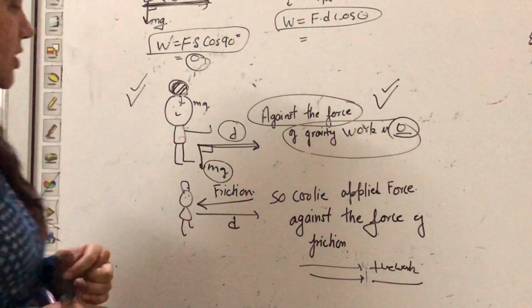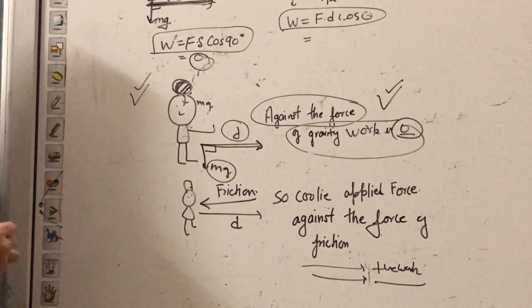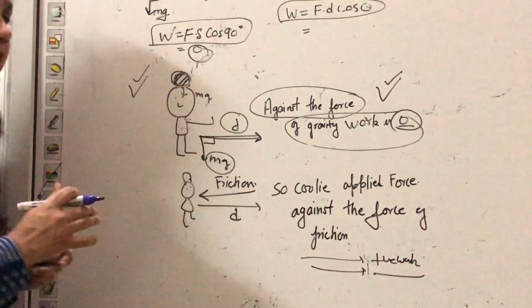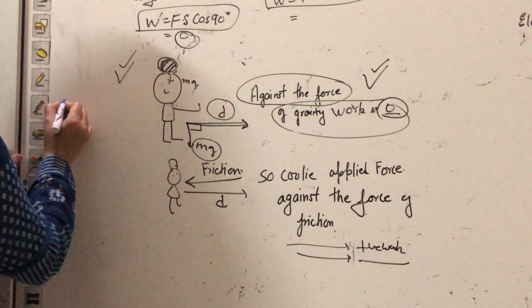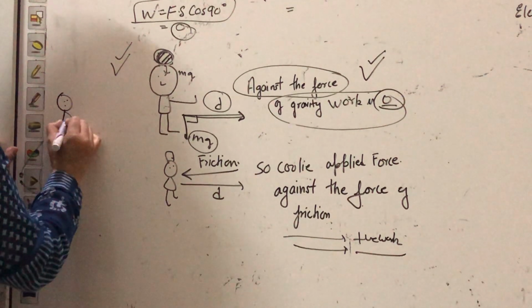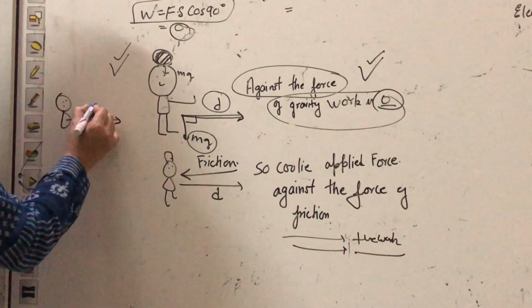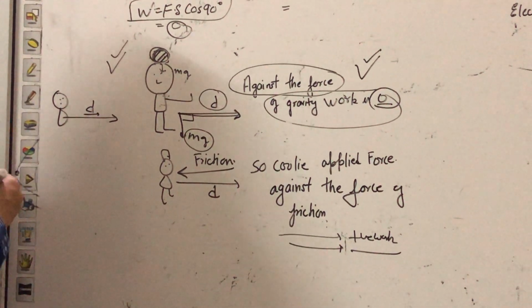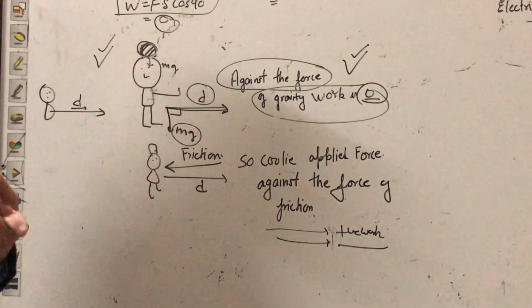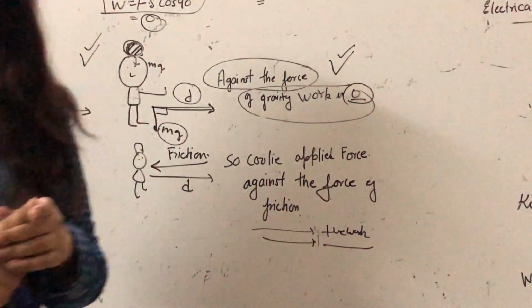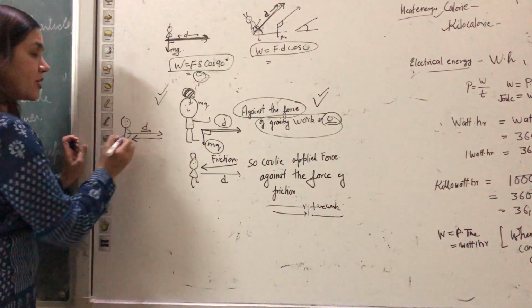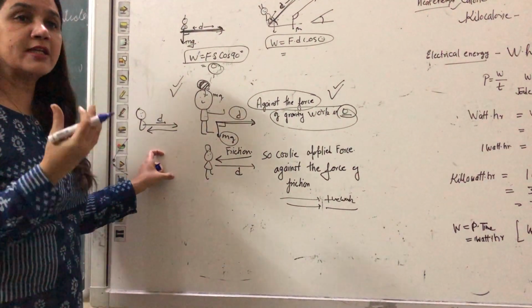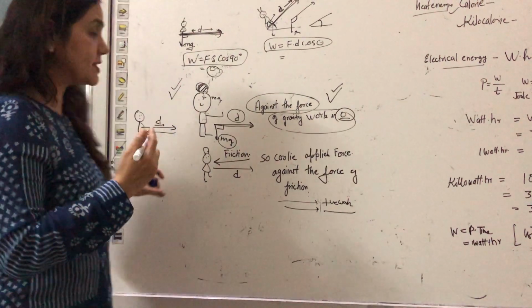One more option. Suppose when the coolie is moving, obviously the coolie is doing some work. How is he doing some work? When the coolie is moving like this, this is the direction of displacement, and when we move, always one force will act, that is the force of friction. The force of friction is always in the direction opposite to the direction of displacement.